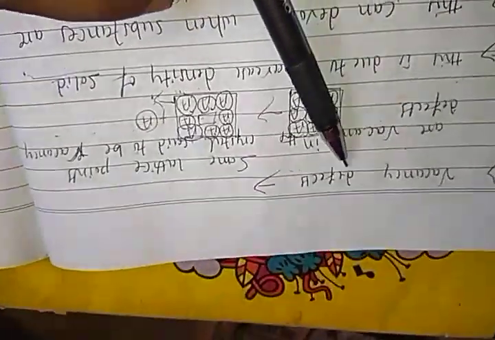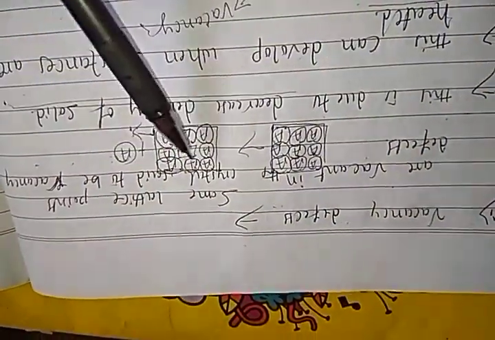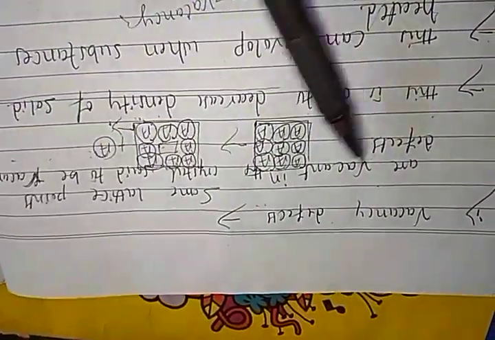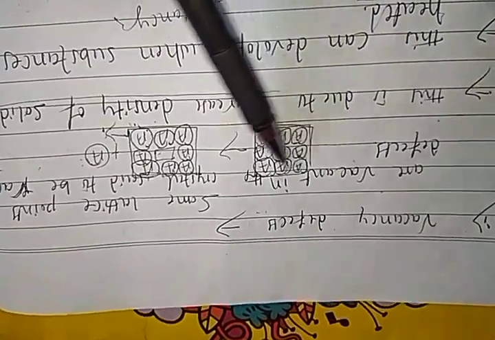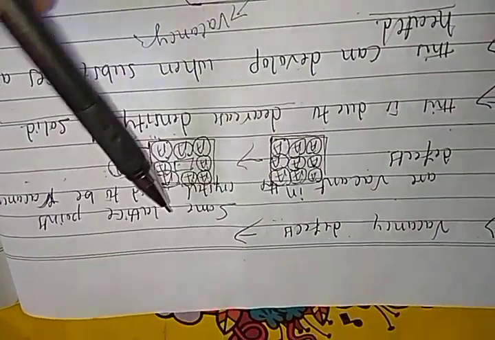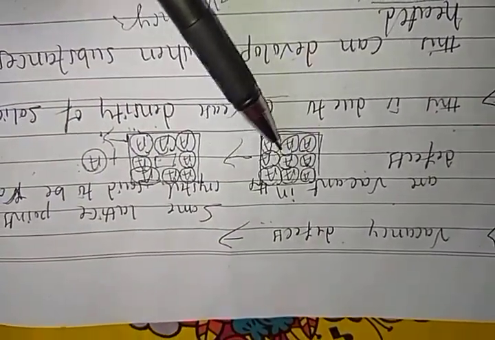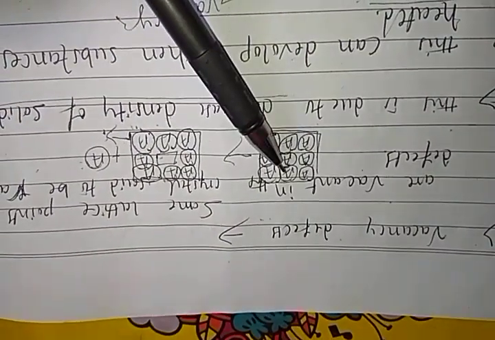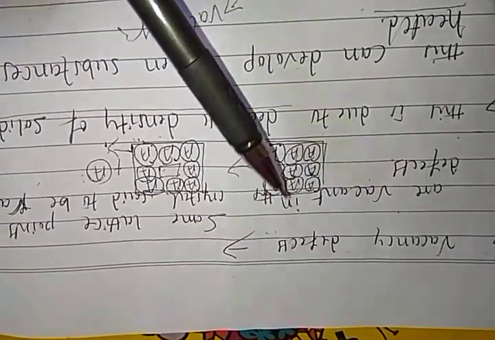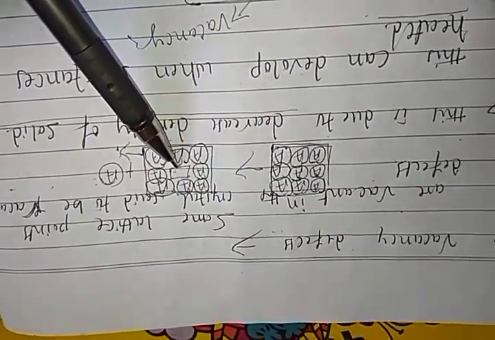First one, vacancy defect students. In a vacancy defect, some lattice points are vacant in the crystal. These are lattice points. If some lattice points are missing from the crystal, it is called a vacancy.